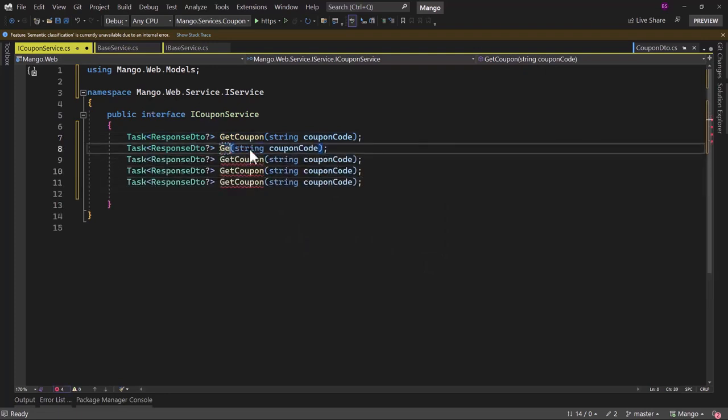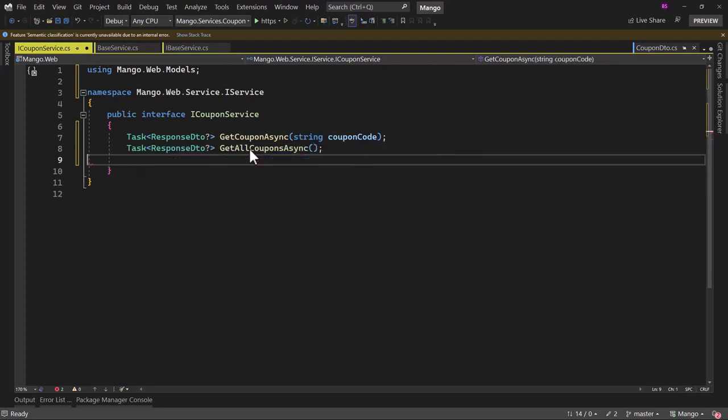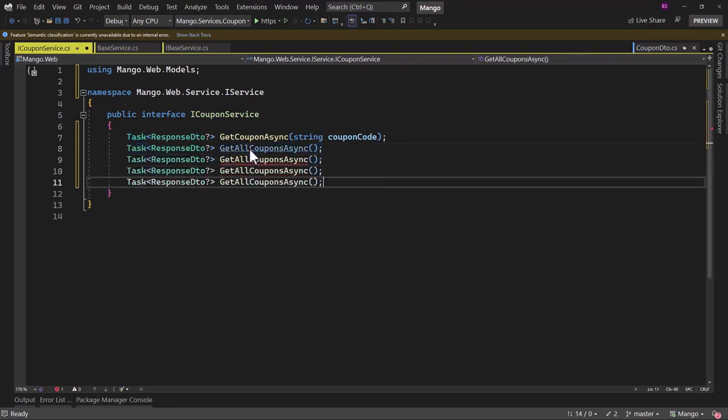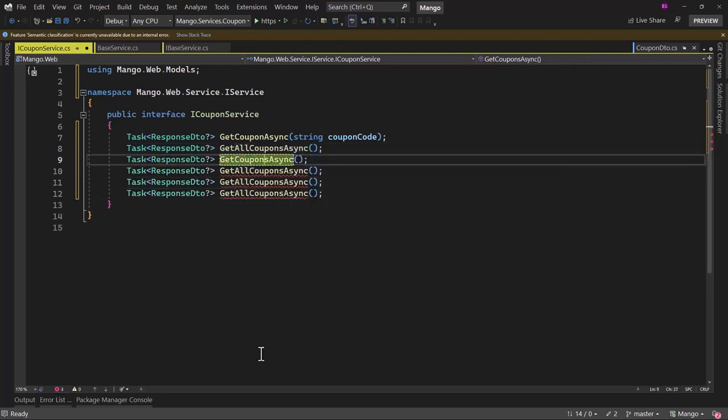Next one, let me call that GetAllCoupons. And let me add the Async after all the methods. When we are getting all the coupons, we do not need any parameter. I can close that. And let me copy this, paste that few more times here. I will have GetCouponById here, where we will pass the integer couponId.